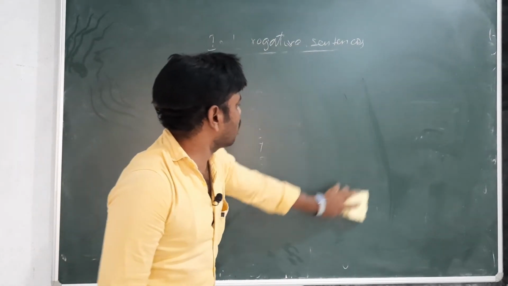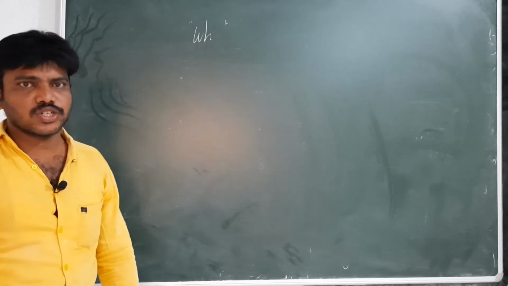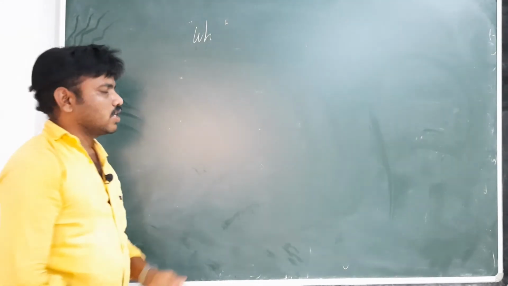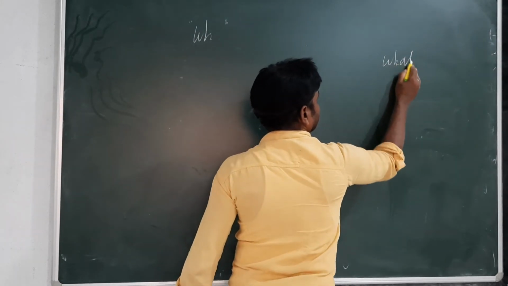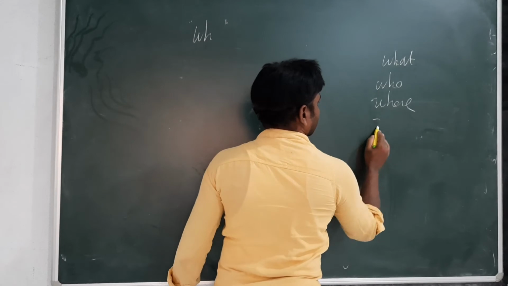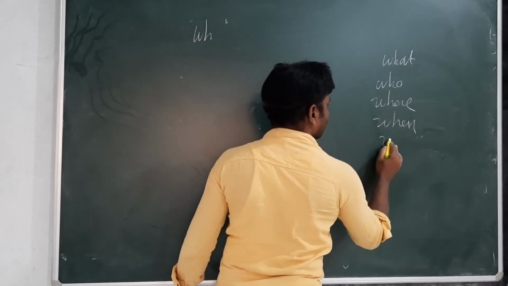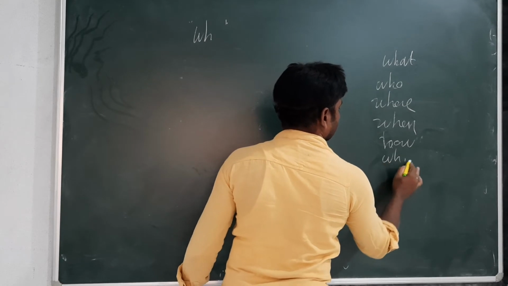Now let us take one more type, called the WH question. In interrogative sentences, the second type is the WH question. What is a WH question? Starting with WH. For example, WH questions are what, who, where, when, how, which.